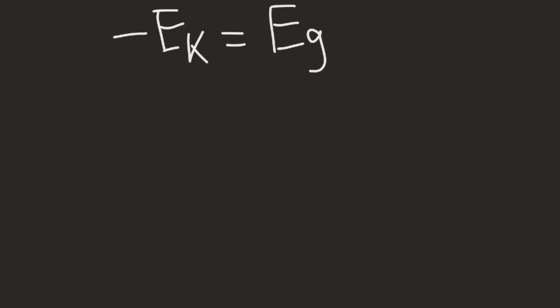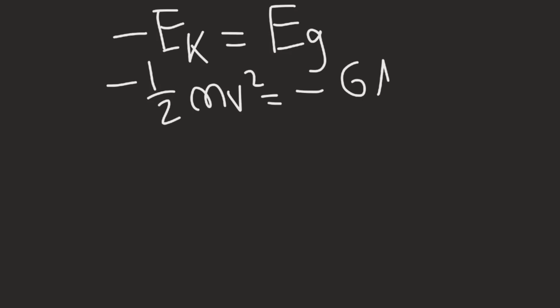Since we know that negative kinetic energy is equal to the gravitational potential energy, we can tell that negative 1/2 mv squared equals minus G big M little m over r squared. Sorry, r squared.